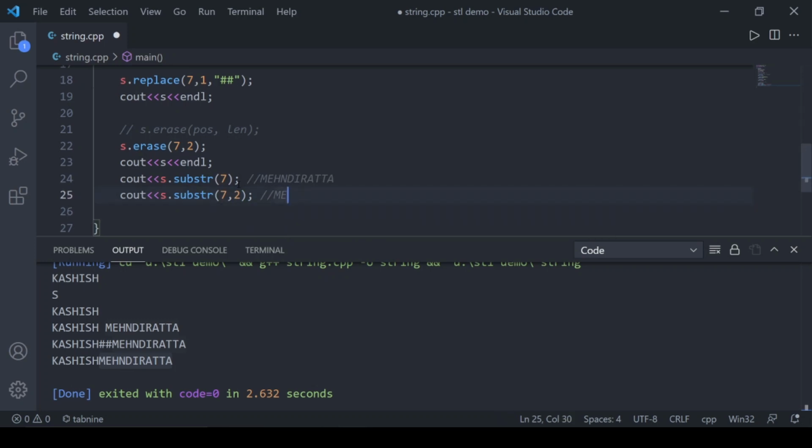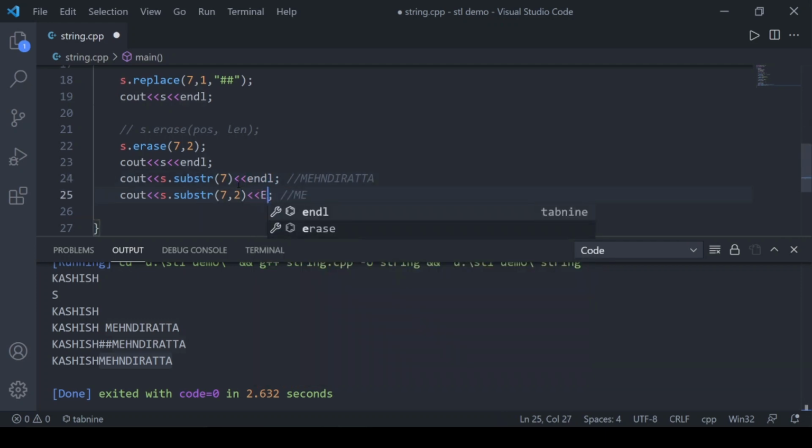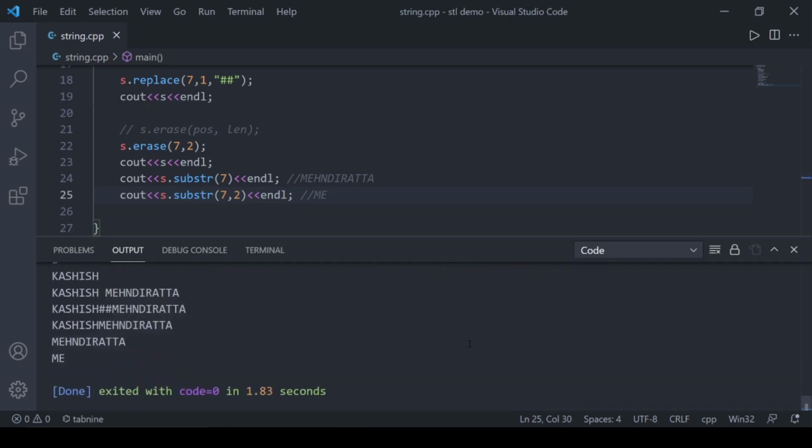Okay, so let's see. Yeah, you can see that I have extracted Mehendirata and Me from here.